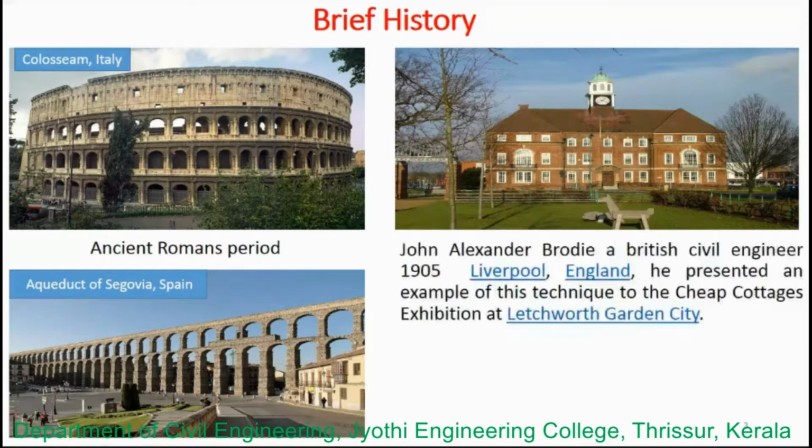This is one more structure which has been constructed. This is a cottage by John Alexander Brodie, a British civil engineer from Liverpool, England. He constructed a cheap cottage using a precast technique, and he set it up for the exhibition at Letchworth Garden City. This happened in 1905.